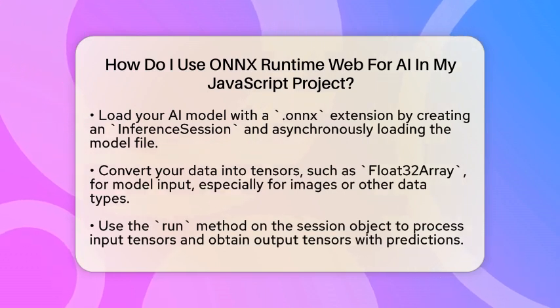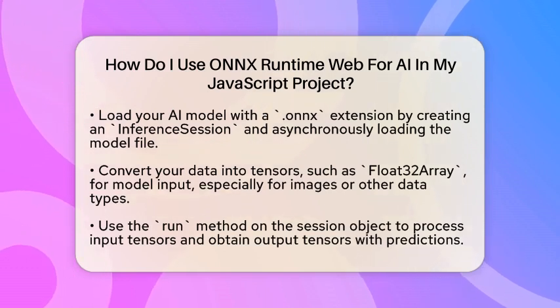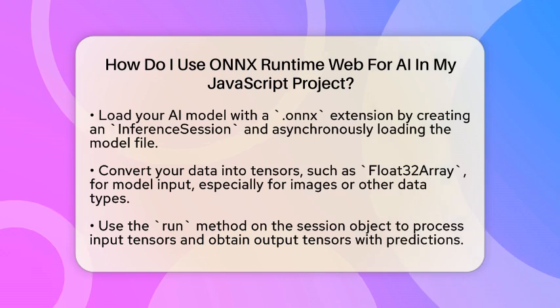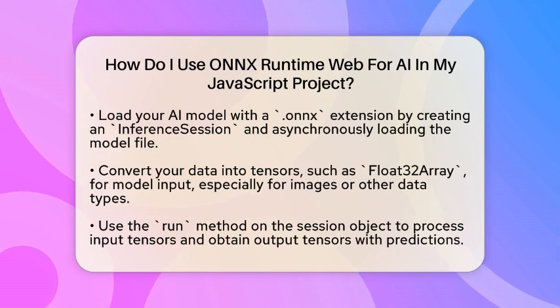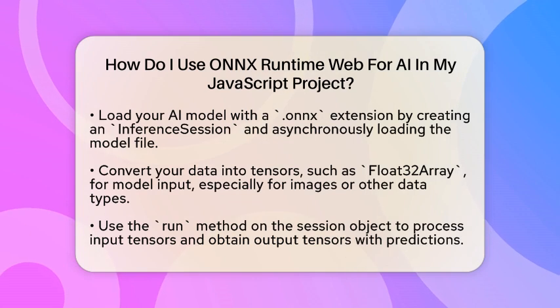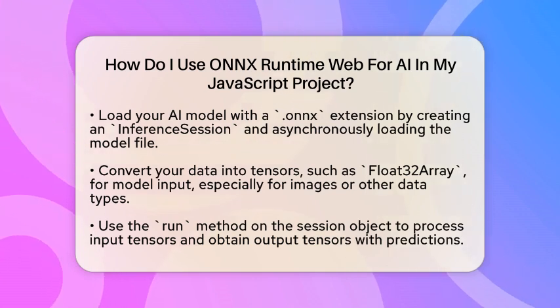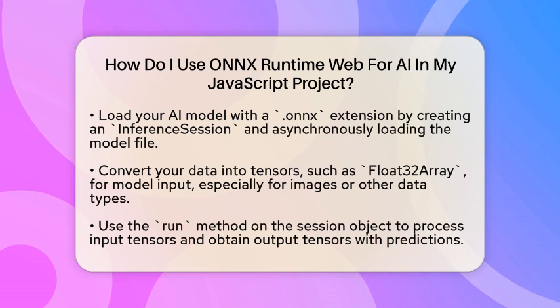Once you have the library loaded, the next step is to load your AI model. These models usually have a file extension of .onnx. You create an inference session by making a new instance of ort.InferenceSession. Then, load your model file asynchronously with the load model method. This prepares the model for predictions.